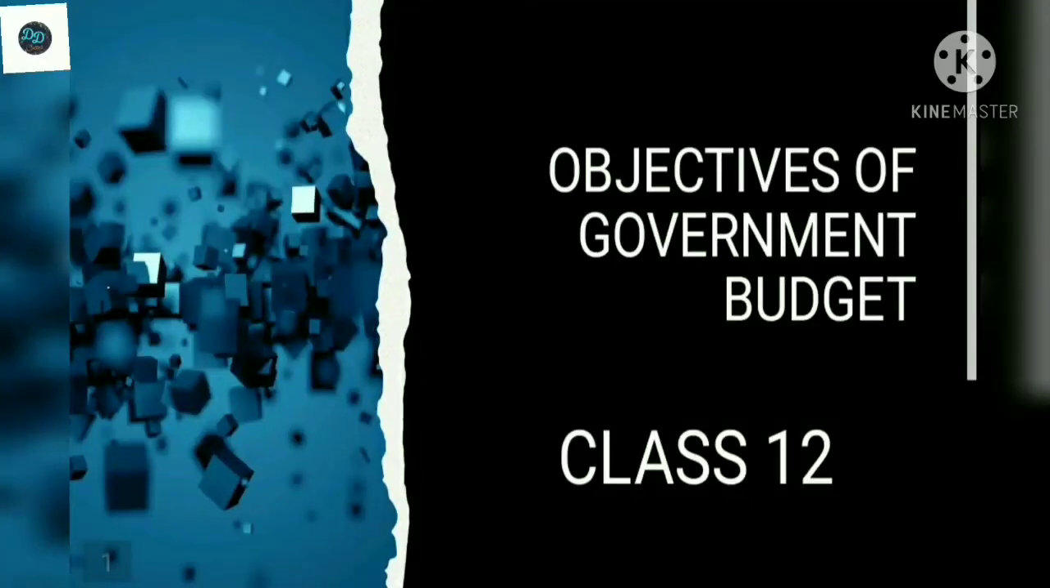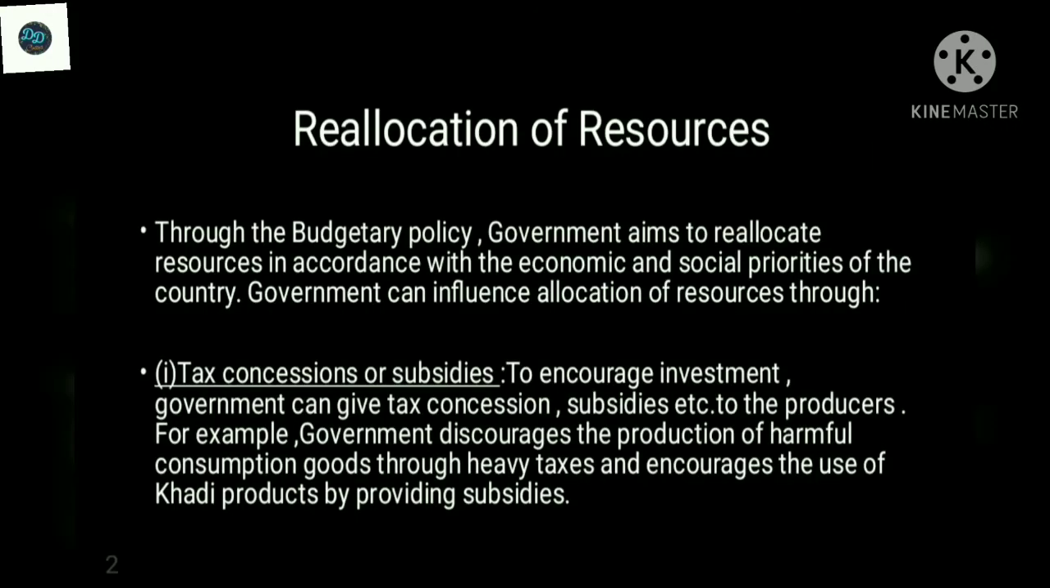In the last video we discussed what a government budget is, the definition of government budget, the importance of government budget, and the highlights of the union budget for 2020-21. In this video we are going to learn about the objectives of government budget. The government prepares the budget for fulfilling certain objectives, which are the direct outcome of the government's economic, social, and political policies. So, in this video, we are going to study the various objectives of the government budget.